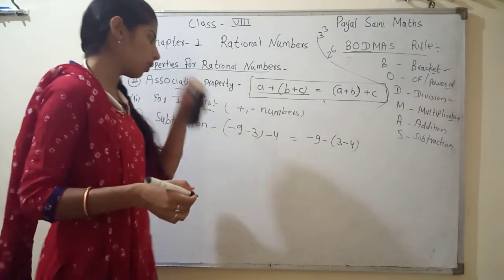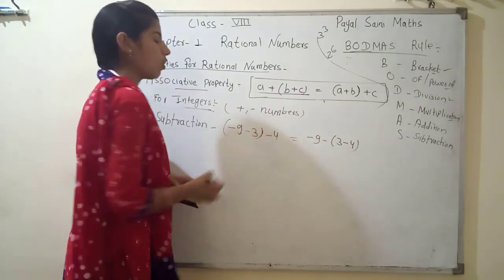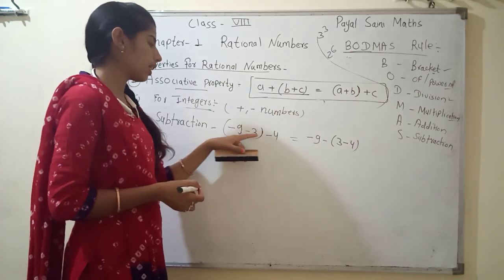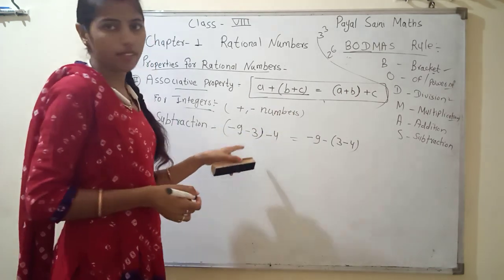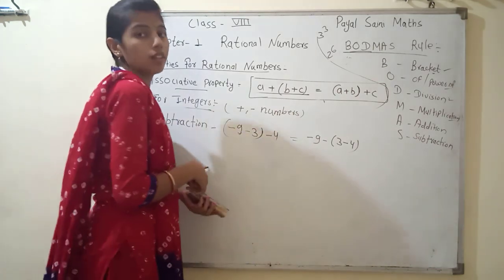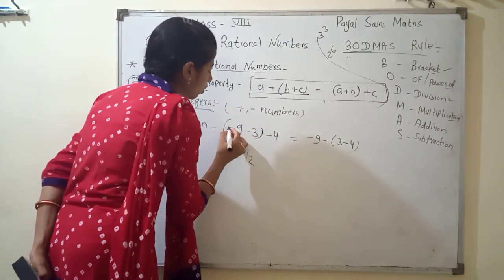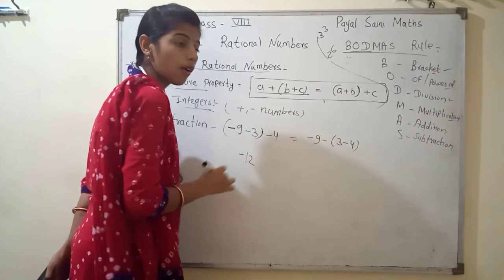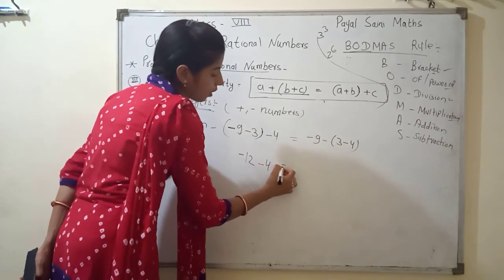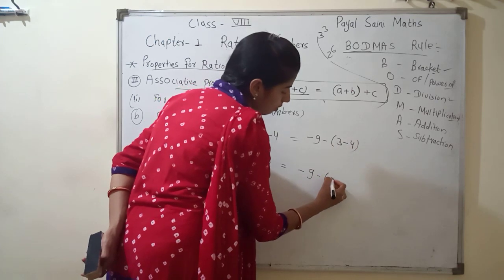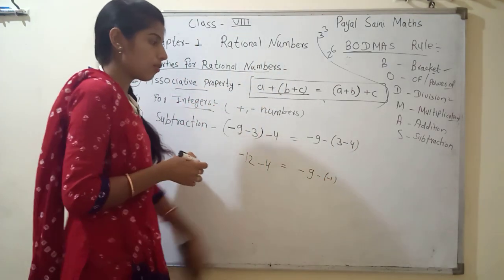First we solve the bracket. Minus 9 and minus 3 both have like signs, and what do we always do? Addition. 9 plus 3 is 12, both minus, and we put minus 4. 3 minus 4 is minus 1. How does it come? Here is plus 3 minus 4.